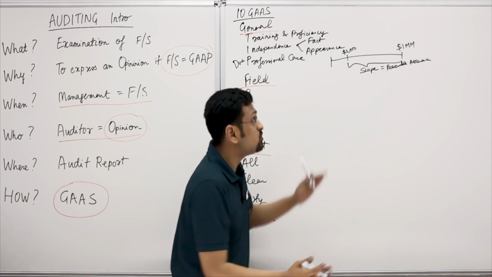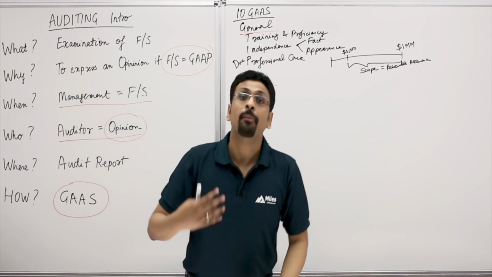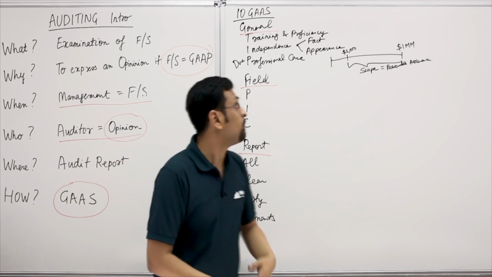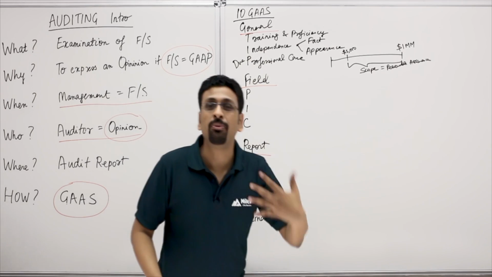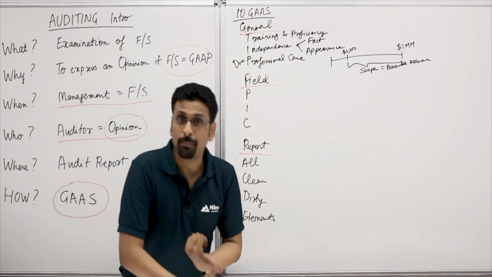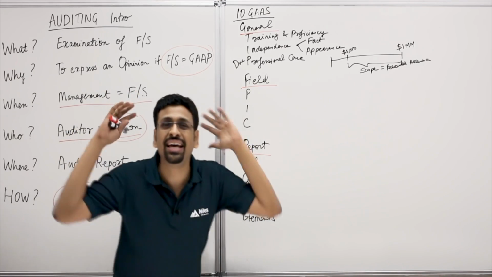Again, absolute assurance would be every dollar. Reasonable assurance is determining a level of materiality and giving a reasonable assurance based on that scope. So that's about acting with due professional care. Guys, very important. So T is training and proficiency, I is independence, P is professional care. Get this into your head.